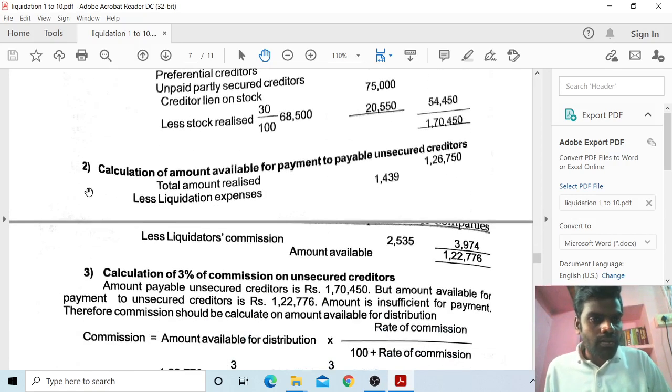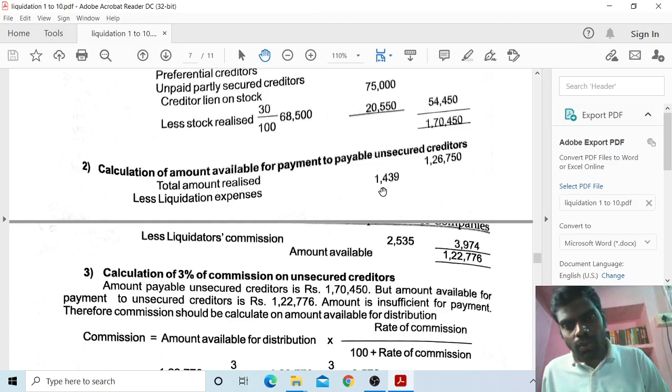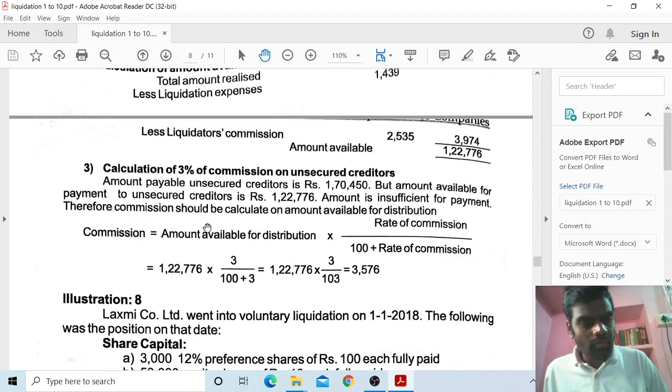Next, second, calculation of amount available for payment to unsecured creditors. Total amount realized 1,26,750 less liquidation expenses 1,439 less liquidator commission 2,535, total 3,974. So 1,22,776 amount available. Calculation of 3% commission on unsecured creditors.